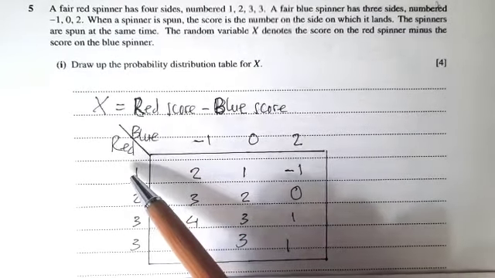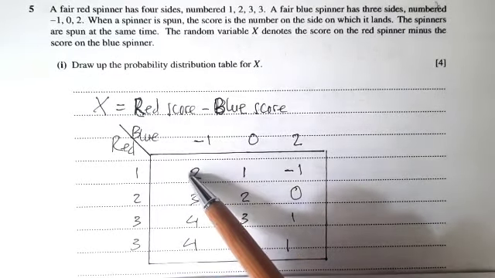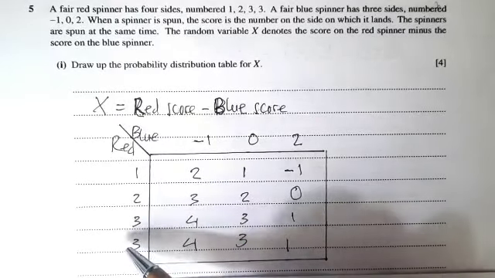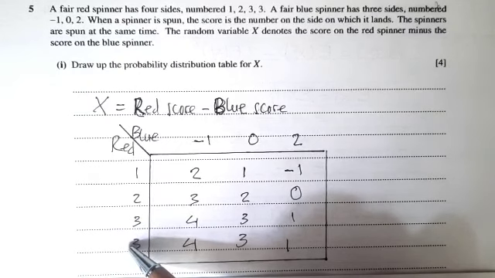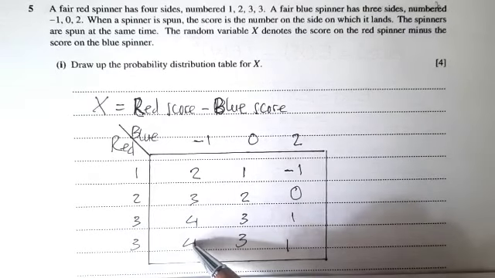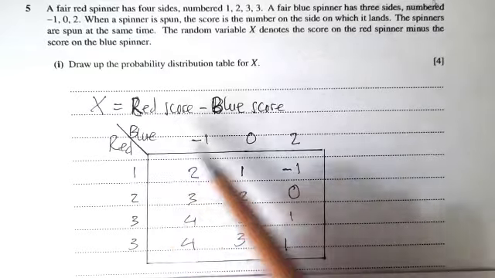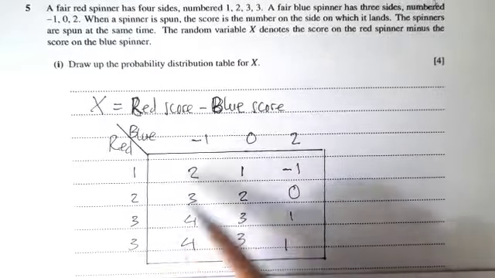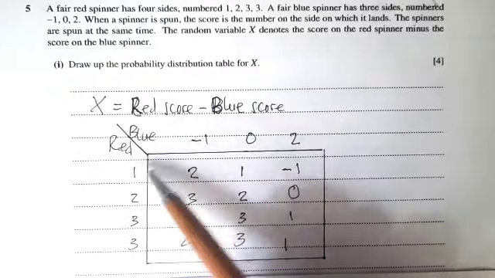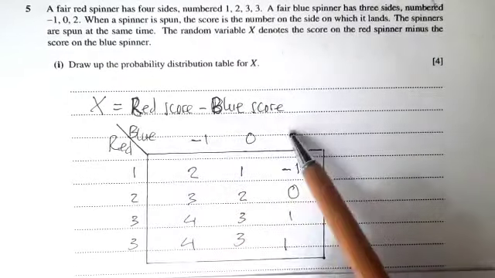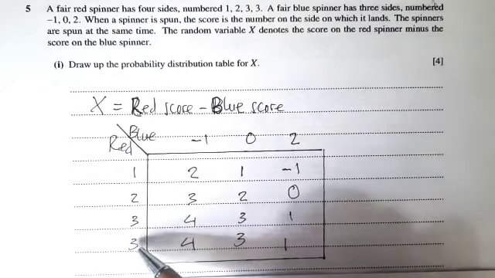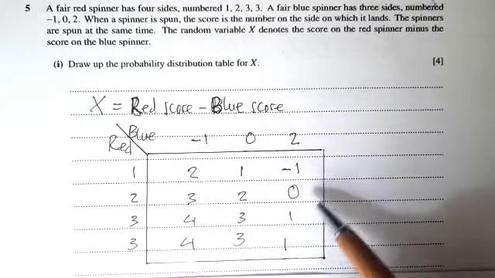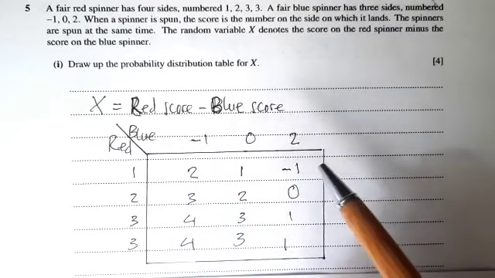Thus 1 minus -1 is 2. 2 minus -1 is 3. 3 minus -1 is 4, and again 3 minus -1 is also 4. 1 minus 0 is 1. 2 minus 0 is 2. 3 minus 0 is 3, and 3 minus 0 is 3. 1 minus 2 is -1. 2 minus 2 is 0. 3 minus 2 is 1, and 3 minus 2 is 1. These are the values of the random variable X.